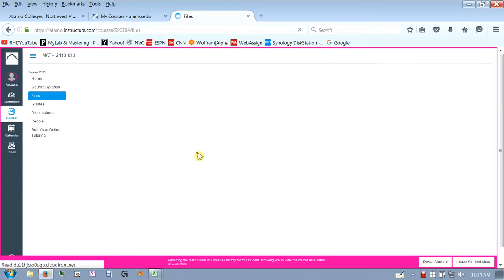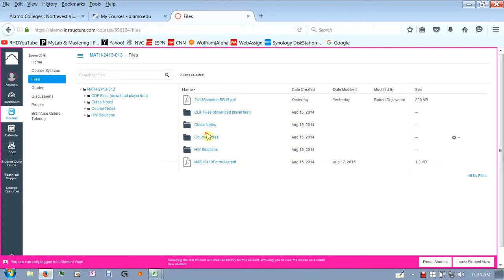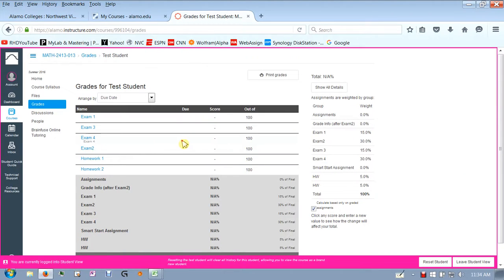If you go to files, it takes us to where we just were. Shows all those things again. Grades. So grades is a little tricky. Your grades, I will be updating these after each exam. So right now, as you do your homework assignments online, these grades won't update. These will only update after the exams.